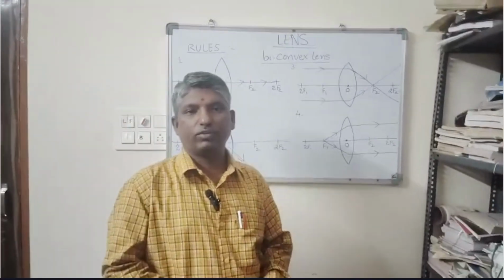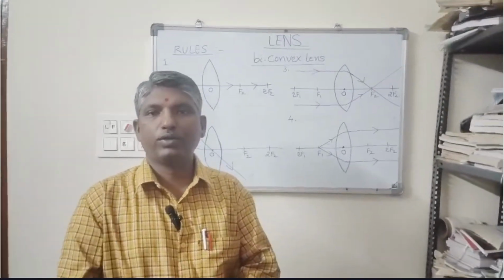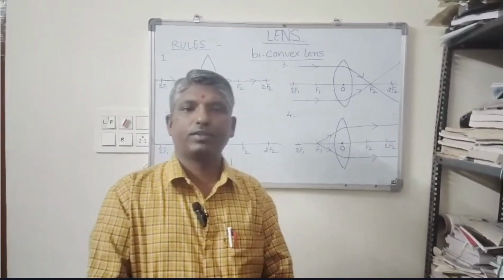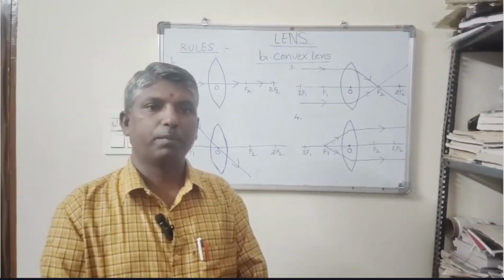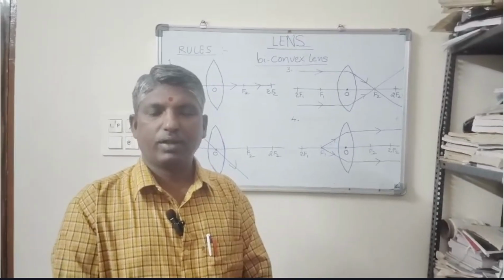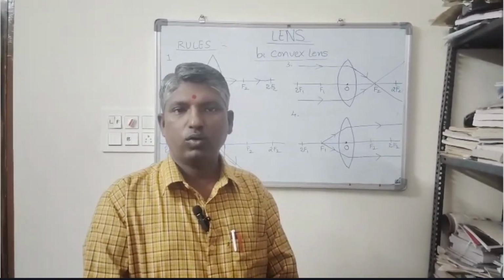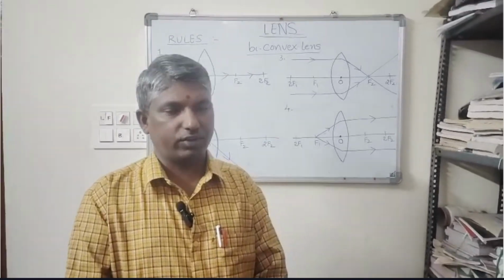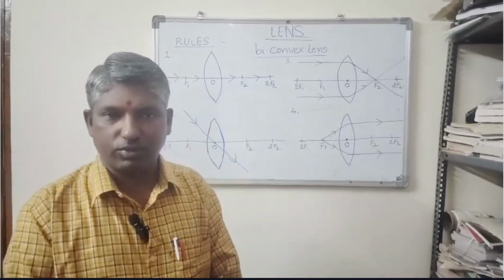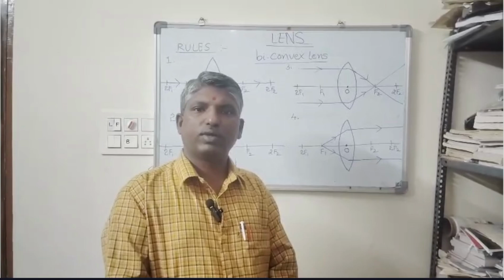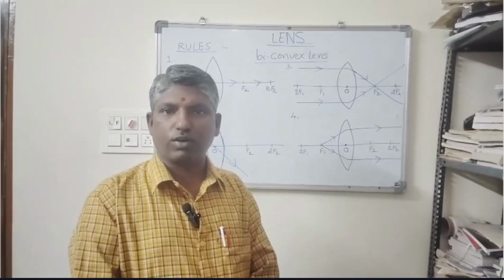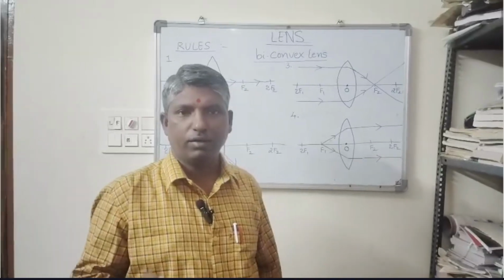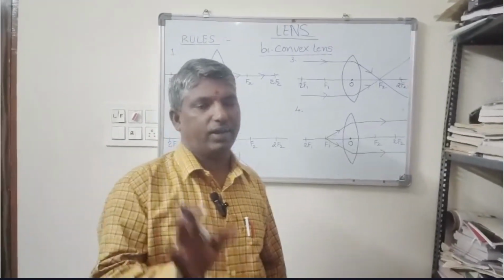Good morning, students. Today we are going to discuss the lens concept. First, identify the variation between mirror and lens. A mirror has one center of curvature, one focus point and one radius of curvature. But a lens has two centers of curvature, two focus points and two radii of curvature. That is the important variation between mirror and lens.